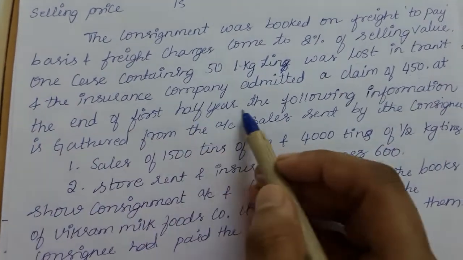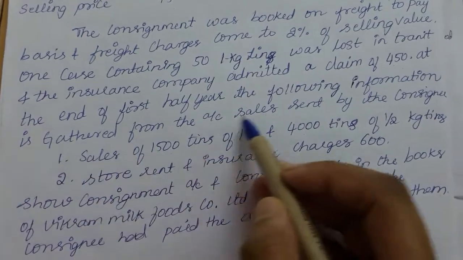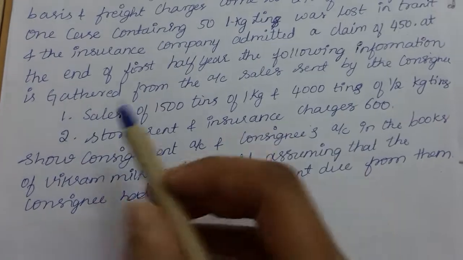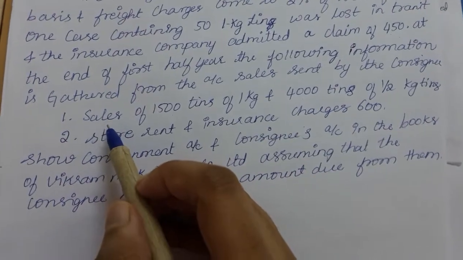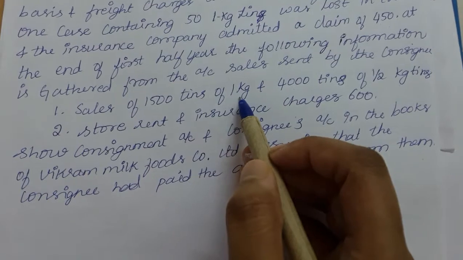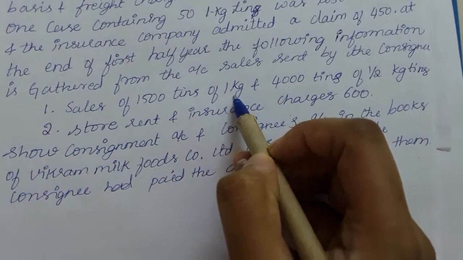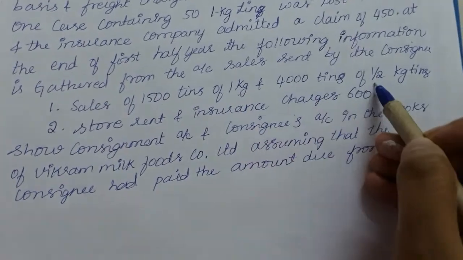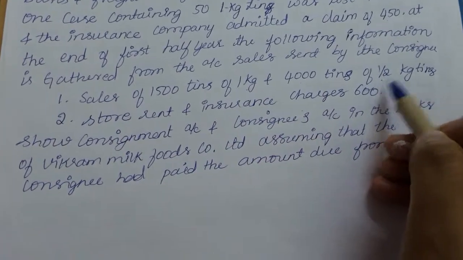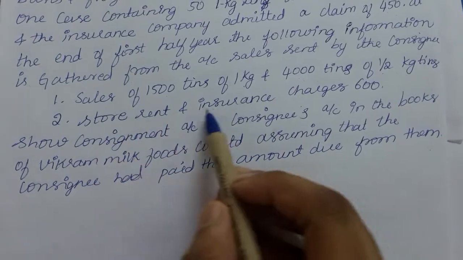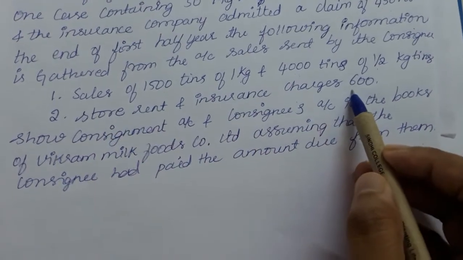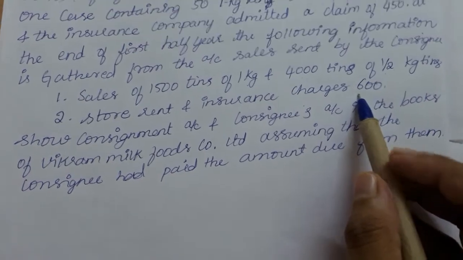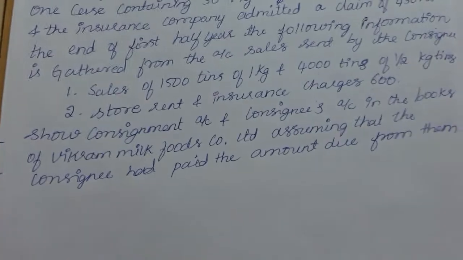At the end of the first half year, the following information is gathered from the account sales sent by the consignee. This is the sales information. The sale of 1500 tins of 1 kg each, and 4000 tins of half kg each were sold by the consignee. Next is store rent and insurance charges of 600. So he has also incurred store rent and insurance charges of 600. That is a recurring expense of the consignee.